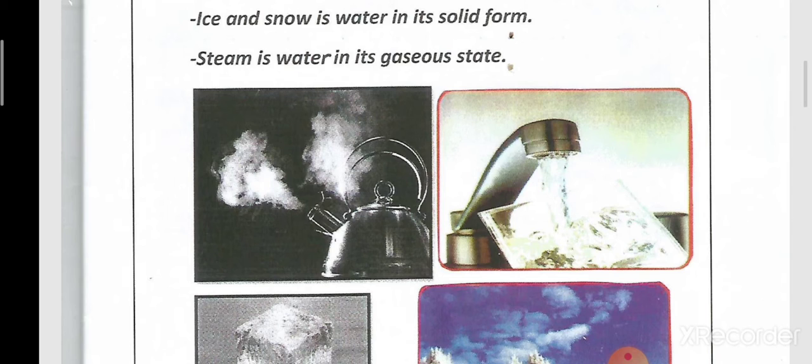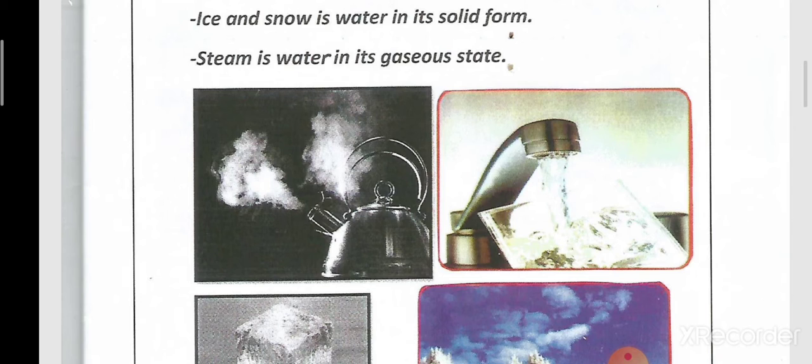When you put a boiler and heat the water, you find that the steam is coming out of the boiler. So the steam, or we call it water vapor, is the water in the gaseous state. So again, we have 3 forms or 3 states for the water, which are what?